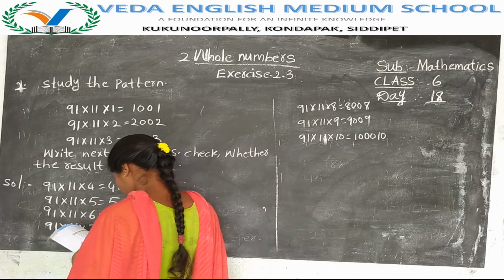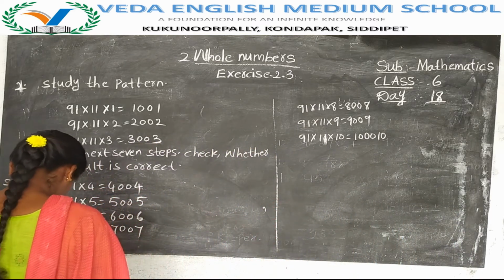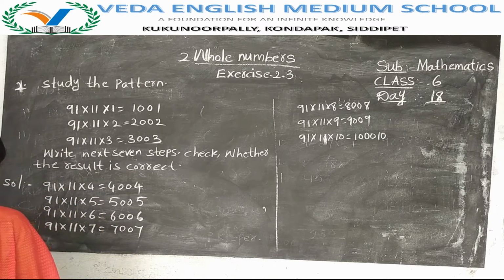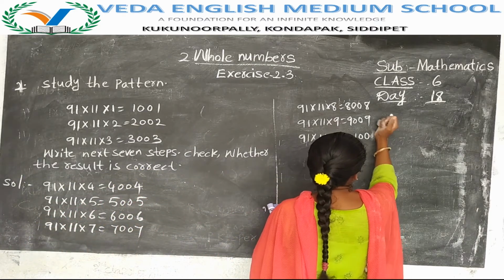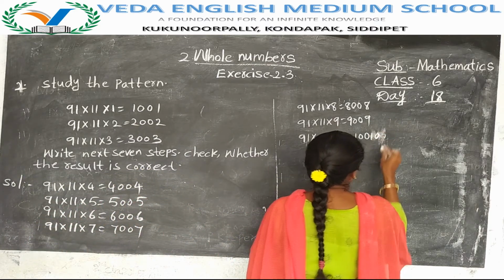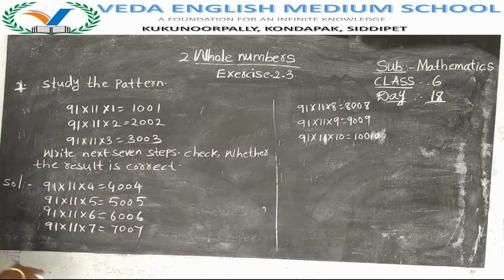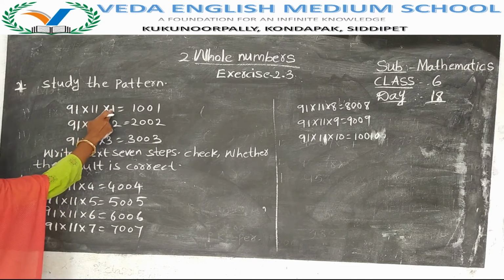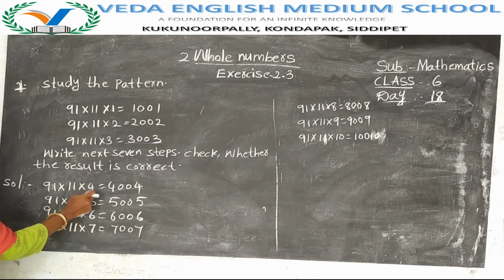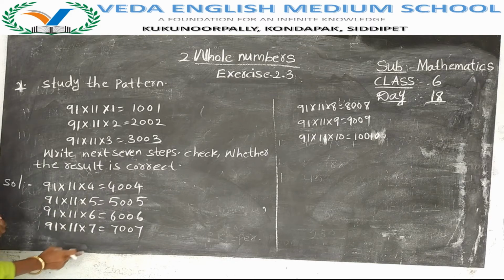These are the next 7 patterns. Next 7 steps are like this. That means 91 will be like that only, 11 will be like that only. Simply we have to increase 1, 2, 3, 4, 5, 6, 7 like that. That one you have to change. The next 7 steps have completed.